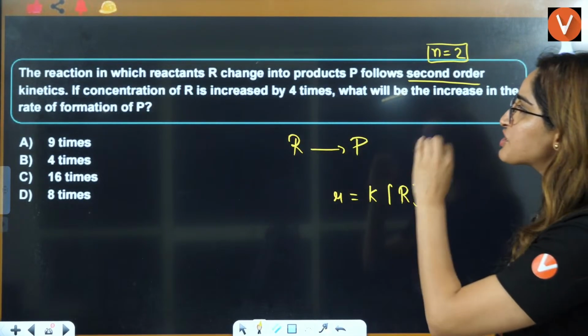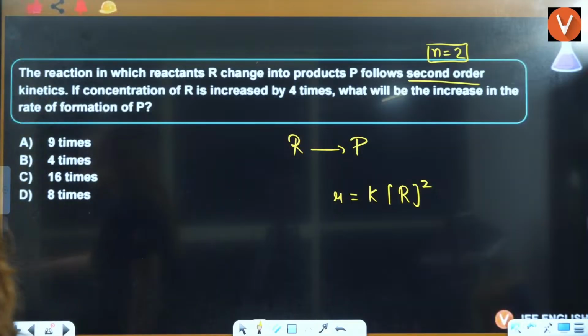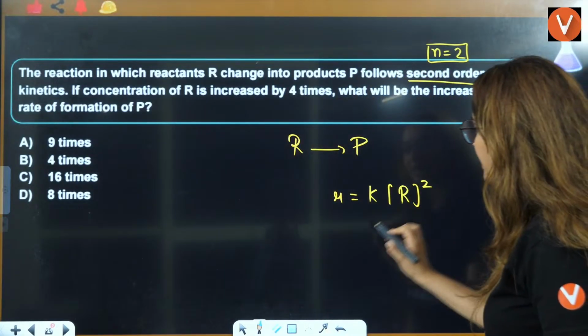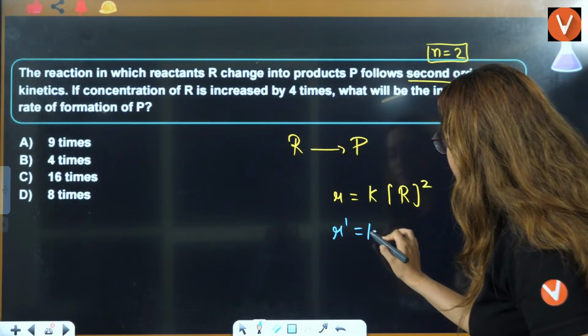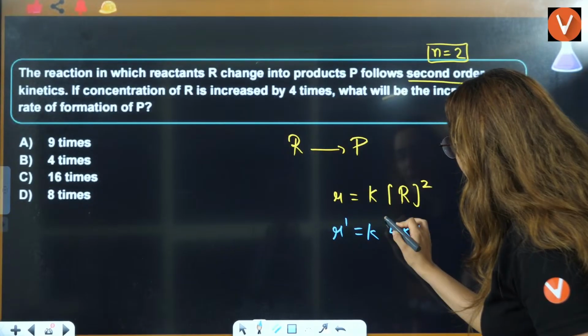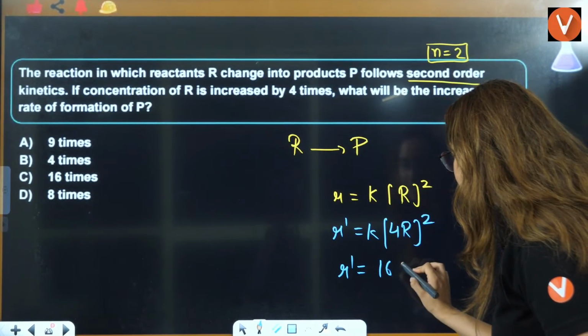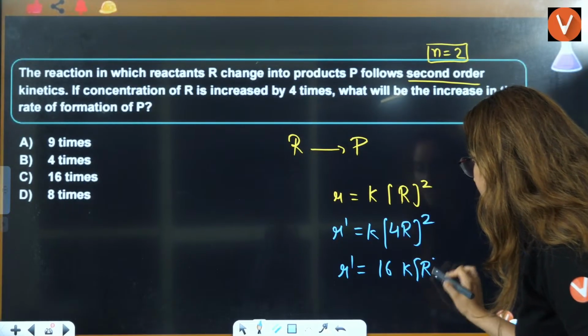Now we are saying that the concentration R is increased 4 times. 4 of R and whole square. That is R dash is nothing but 16K R square.